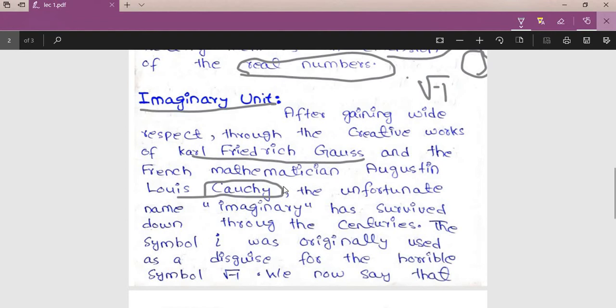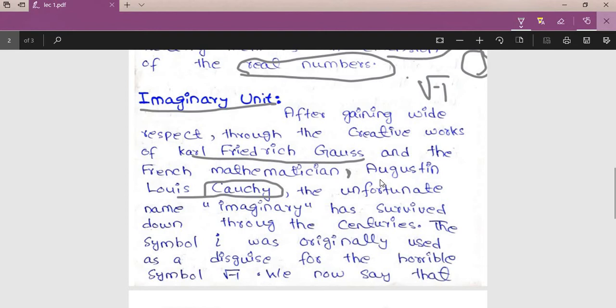Inshallah, later we will discuss them, because it's the first class and the first lecture. In the first lecture I will just deal with some basic definitions and some basic headings. So in the field of complex numbers, two scientists did a lot of work.